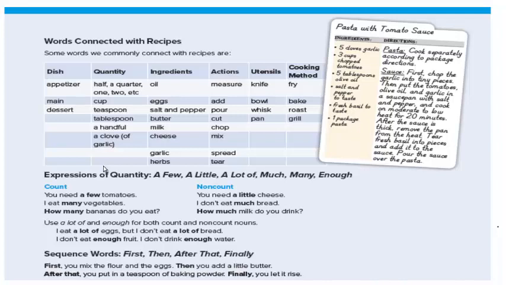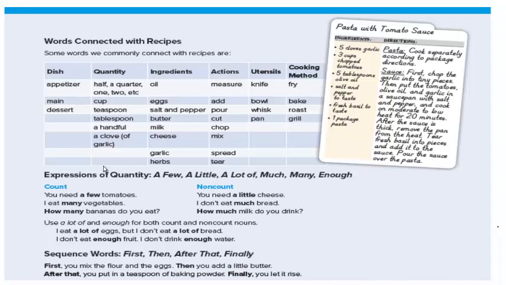Expressions of quantity: a few, a little, a lot, much, many, enough. Of course we use some of them with countable and some of them with non-countable nouns, though some of them are used with both. You need a few tomatoes, but you need a little cheese. I eat many vegetables. I don't eat much bread. How many bananas do you eat? How much milk do you drink?